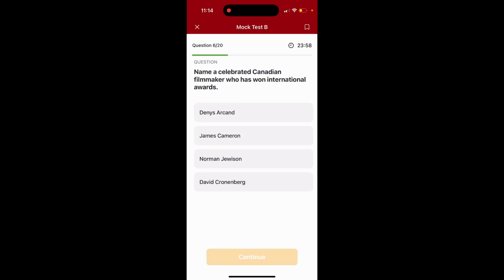Question 6. Name a celebrated Canadian filmmaker who has won international awards. Denys Arcand, James Cameron, Norman Jewison, David Cronenberg. The answer is option 1, Denys Arcand.